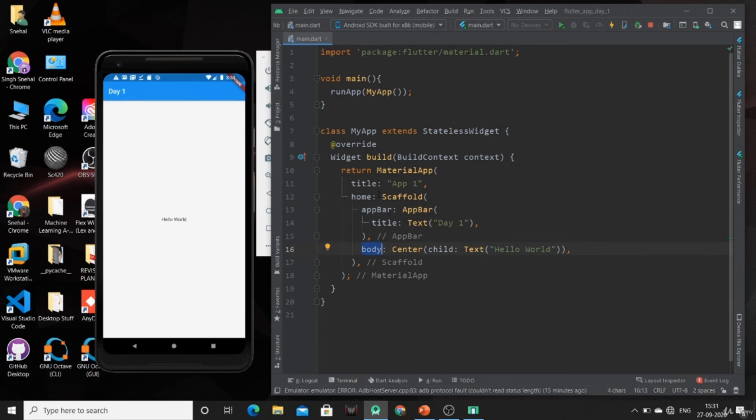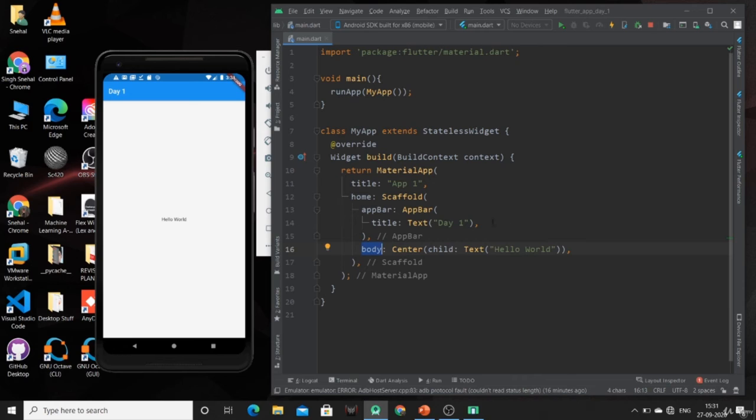This app bar is by default a horizontal bar, which is available at the top of our scaffold widget. This was the first property, that is app bar, and the second property available is the body part, which is the whole body under this app bar.